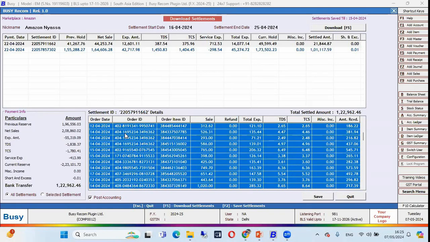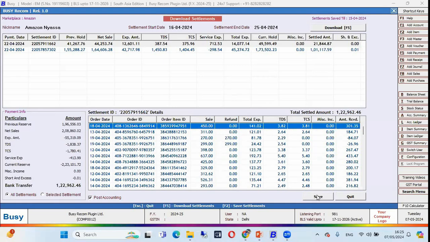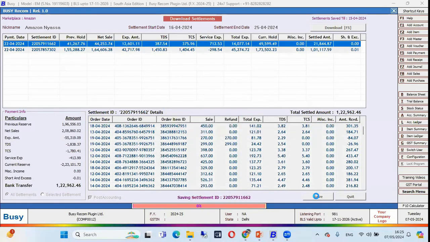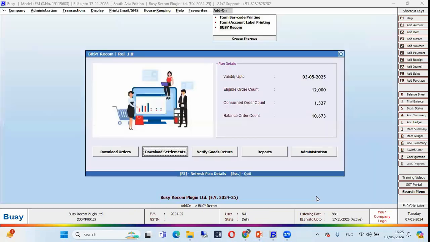You can see the details in the bottom. After verifying this, you have to click on the save button, and all your transactions will be saved in a few seconds. Now see, these are the steps for how to download the payment settlement and how to download the orders and return transactions. After that, in the third option, you can see Verify Goods Returns.